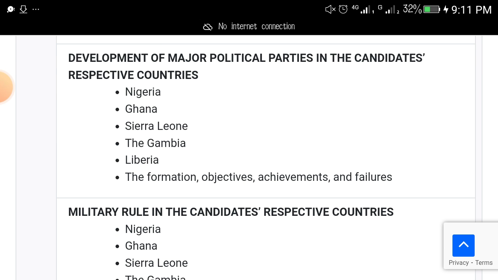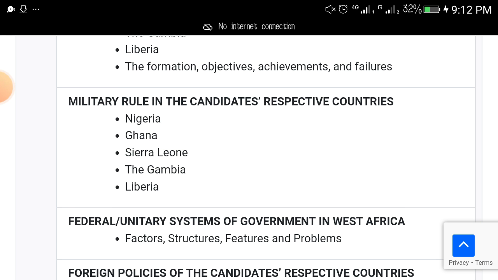Development of major political parties in your country. If you are in Nigeria, if you are in Ghana, if you are in Sierra Leone. In fact, under the comment section, tell me the country you are writing your exam from. It will help me to better guide you. Military rule in your country: Nigeria, Ghana, Sierra Leone, the Gambia, and Liberia.